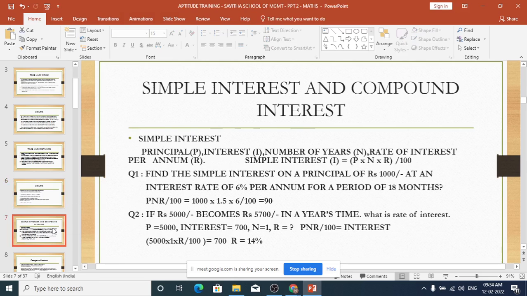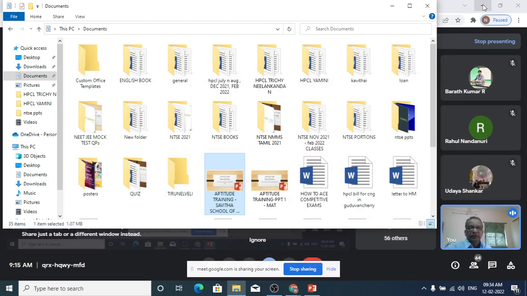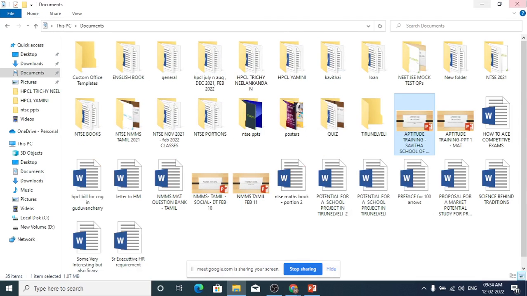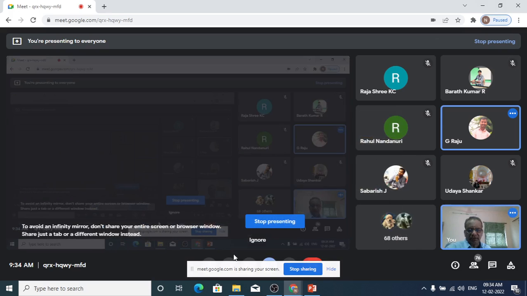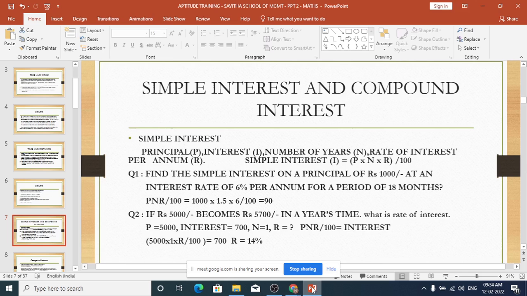So now we have looked at time and work and time and distance. If you have any queries on these two, we can discuss. Let me see whether we have any questions. One minute. I think that test part will take later, not now.